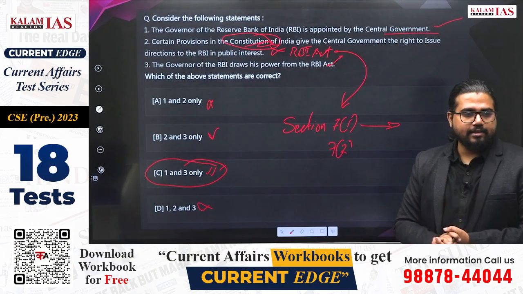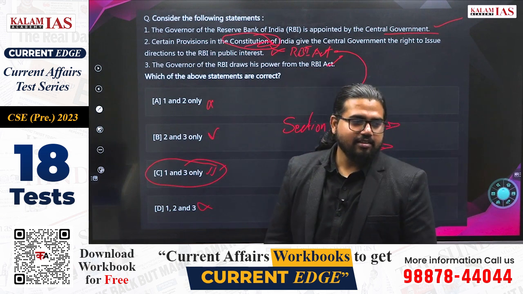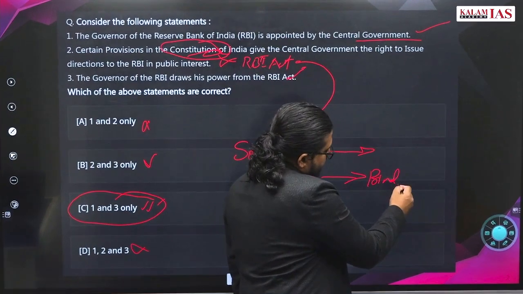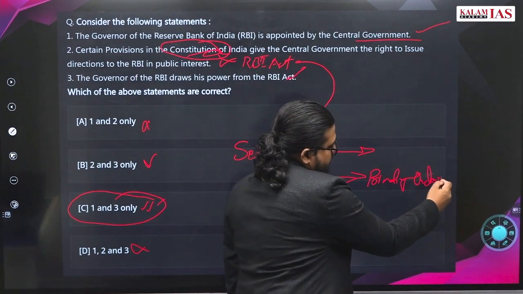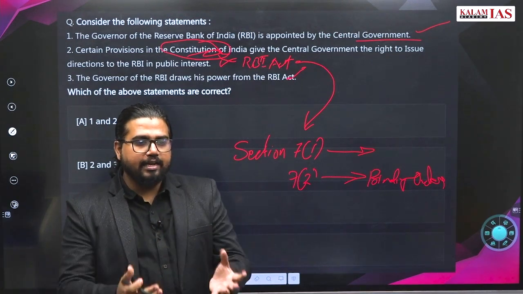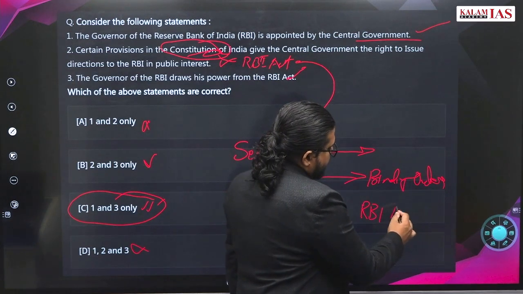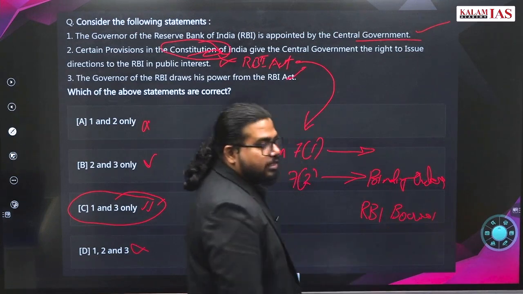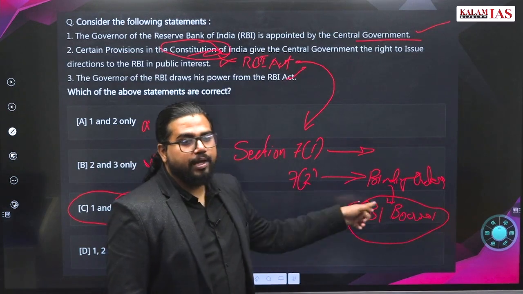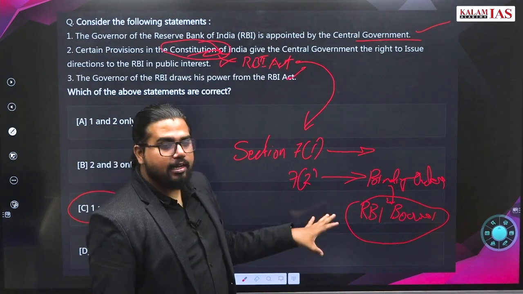That is section 7(1). 7(2) क्या है? Suppose the RBI governor सुन नहीं रहा है, then the government can even give binding orders. If RBI discussion is happening or an RBI decision is being taken, who will take the decision? The RBI board will take it. So if a binding order is propounded, then whatever the order is, it can circumvent the decision of the RBI board. So the central government has this power. All these are under the RBI Act.